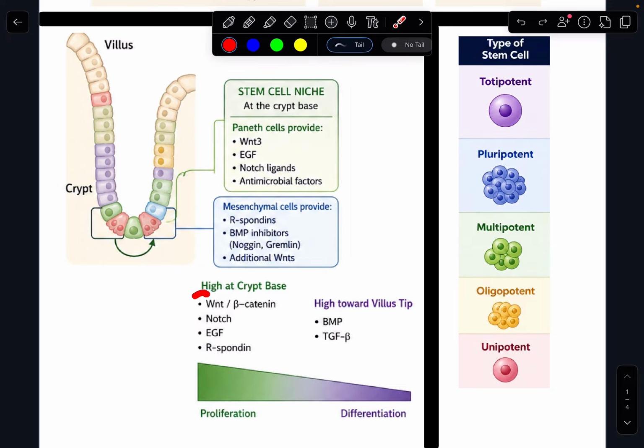And so there are different signaling pathways associated with proliferation, like the Wnt pathway, the Notch pathway, and the epidermal growth factor pathway. And then as you move upwards towards differentiation, there's more of a signaling pathway associated with keeping cells the same instead of proliferating, which is bone morphogenic proteins and transforming growth factor beta. Those sorts of signaling pathways play a role more up here, whereas proliferation pathways play more of a role down here.